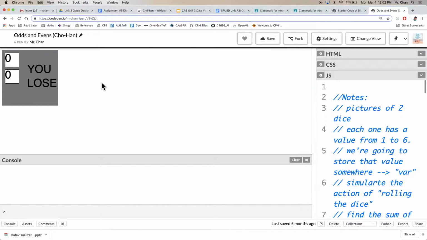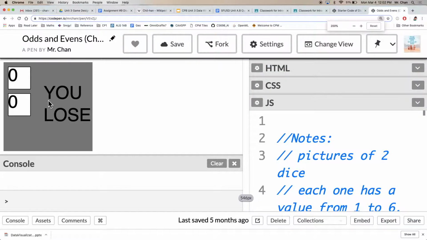But basically, you have 2 dice, right? So this is the end result. When you click the screen, notice that it spins and rolls the dice. This one, it's odd in this case. Notice that this one doesn't have the choice between odd or even. It just checks odd numbers. When we get an even number, we lose. And each time we click the screen, it repeats that behavior. Some new ideas: how do we get this stuff to display? Some old ideas are mouse pressed, drawing boxes, and drawing random numbers. And maybe some new stuff for you is using text and seeing how that works. So far, so good? Know where we're headed?